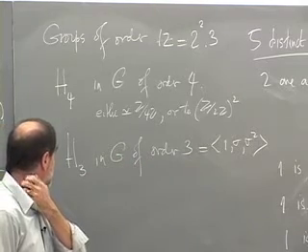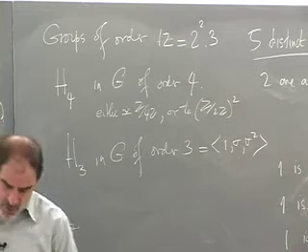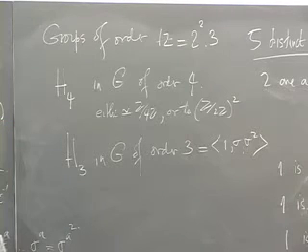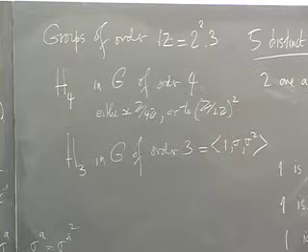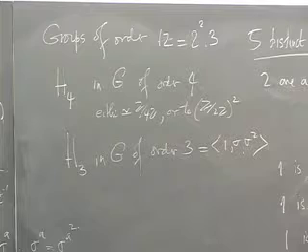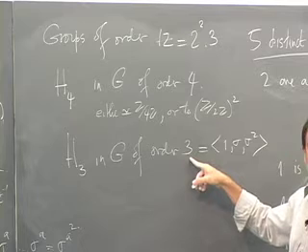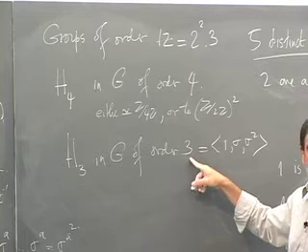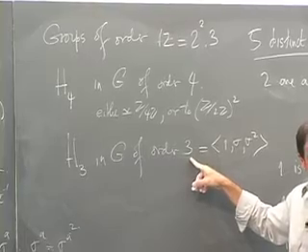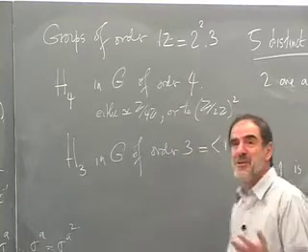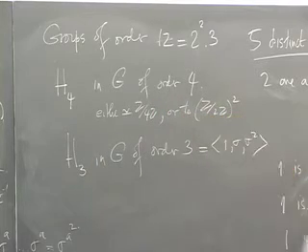Now in the pq case, the larger one was always a normal subgroup. Okay? So I claim that in this case, neither of them has to be normal. So let's see what the Sylow theorems tell us about how many Sylow 2s we have and how many Sylow 3s we have. Well, the number of Sylow 2 subgroups has to divide 3, and be congruent to 1 mod 2. So what are the possibilities? What are the divisors of 3 which are congruent to 1 mod 2? 1 and 3. There we go.